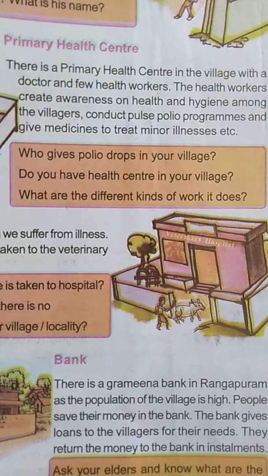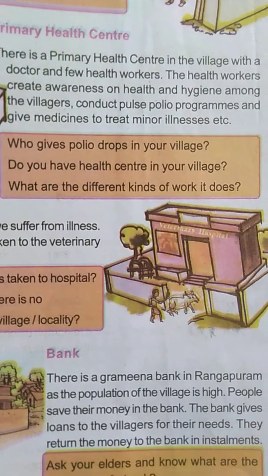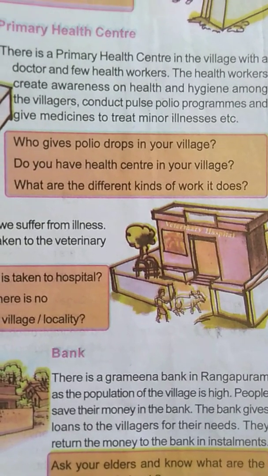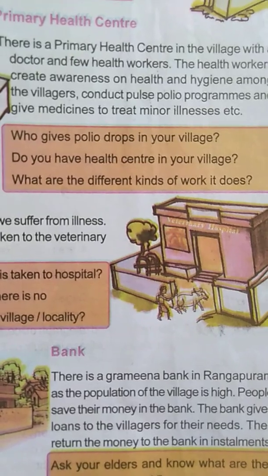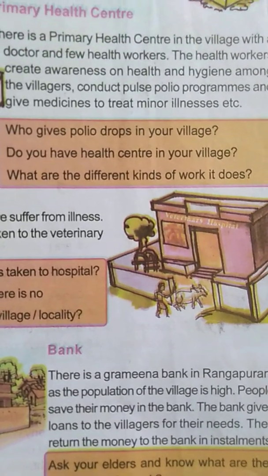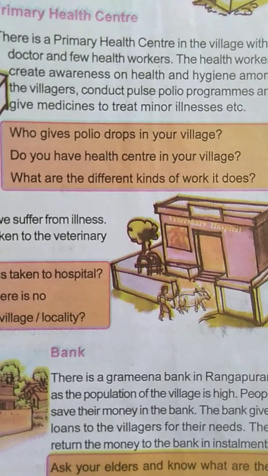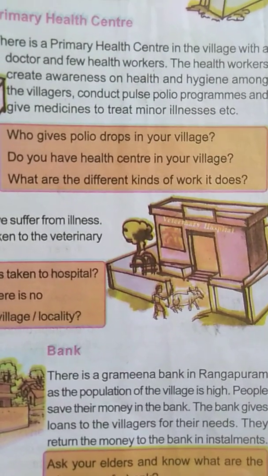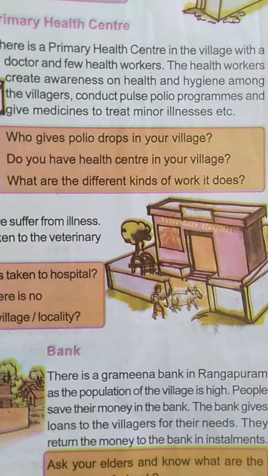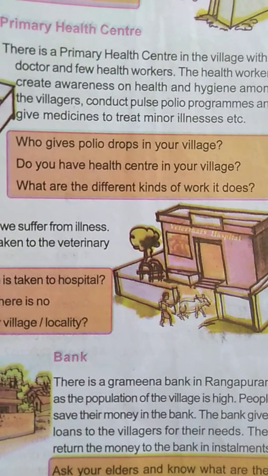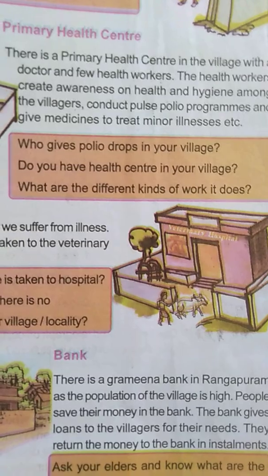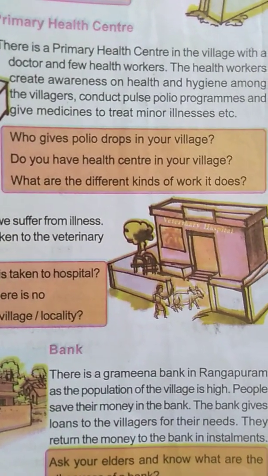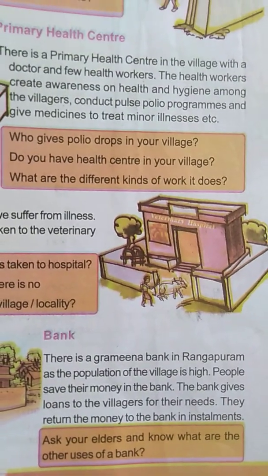And this loan is returned in installments. What do installments mean? How do you pay school fees in installments? You have 3 installments, no? First installment, second installment, third installment. Like that, when the villagers take loans from the banks, they return this money in installments. Monthly they will slowly return some amount to the bank. Understood, children?